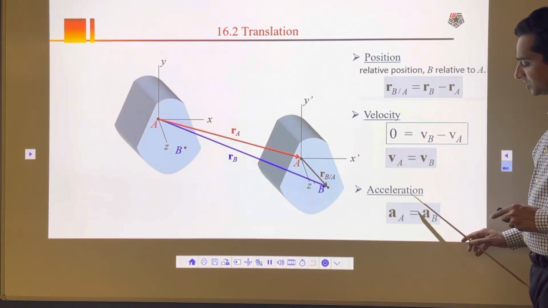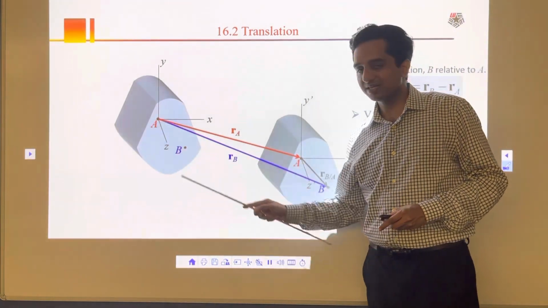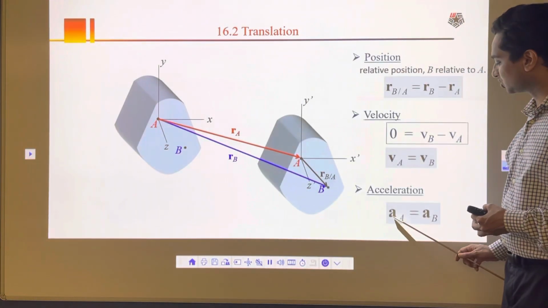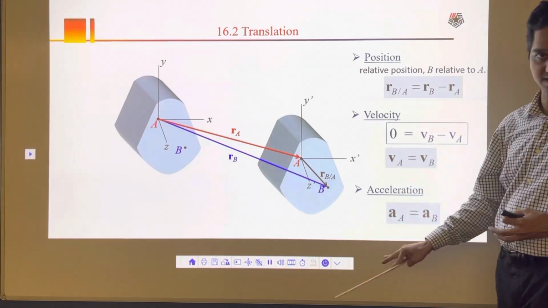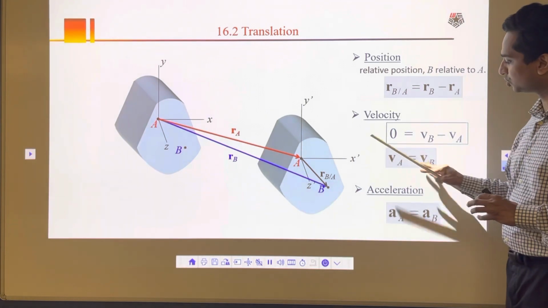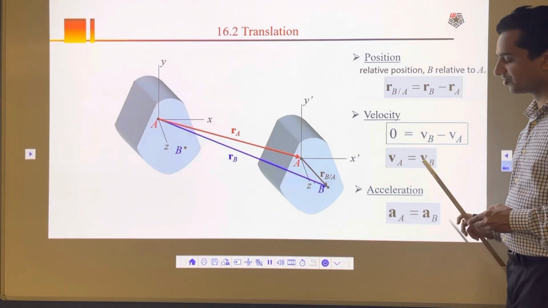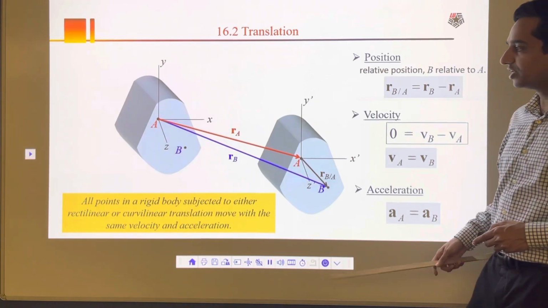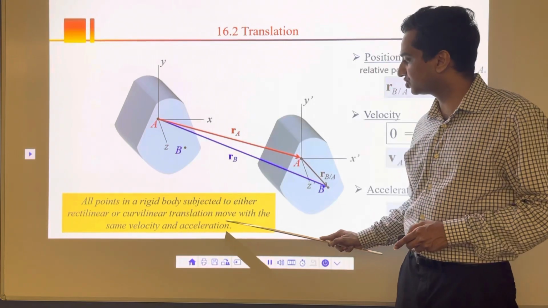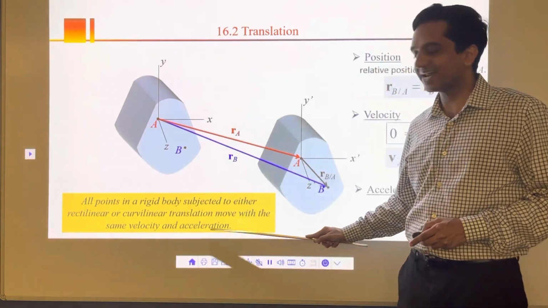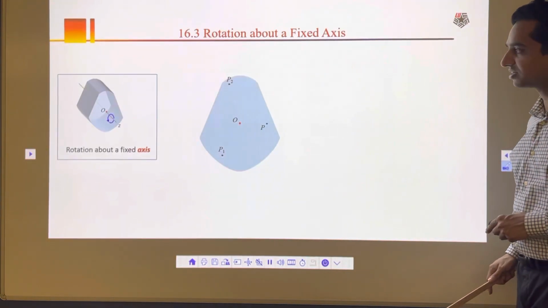And then acceleration, same thing: AA is equal to AB. Whatever the acceleration of A and B is, it is going to stay the same. So acceleration of A is equal to acceleration of B, and that simply happens in translation, where all the particles follow the same motion. The motion of A, B, C, D, all these particles is going to stay the same, and that's VA equal to VB. So all the points in a rigid body subjected to either rectilinear or curvilinear translation move with the same velocity and acceleration, and that's what we proved with our rectilinear and curvilinear translation.